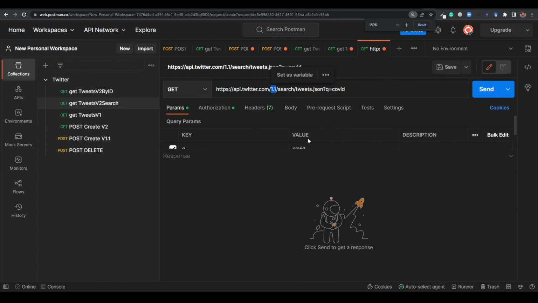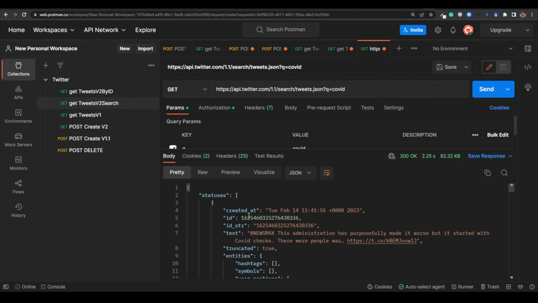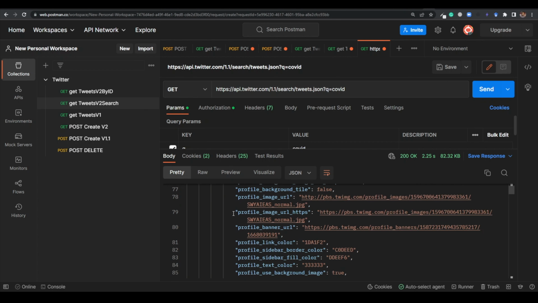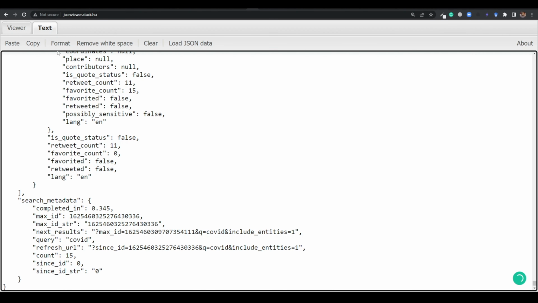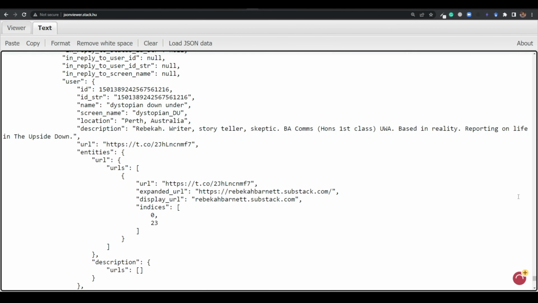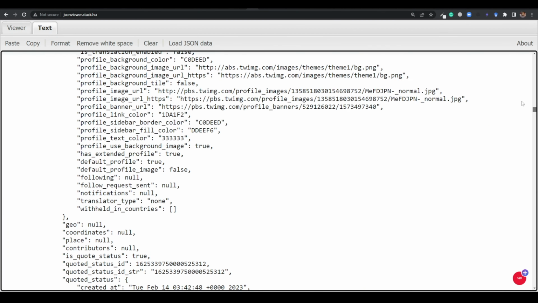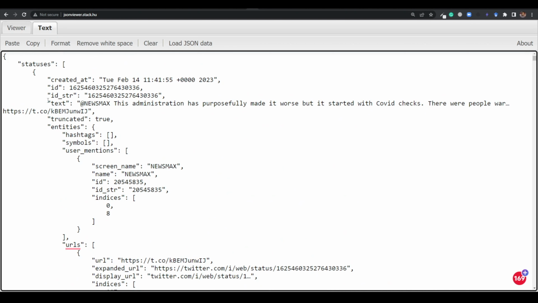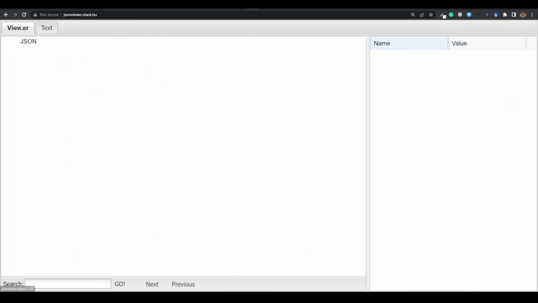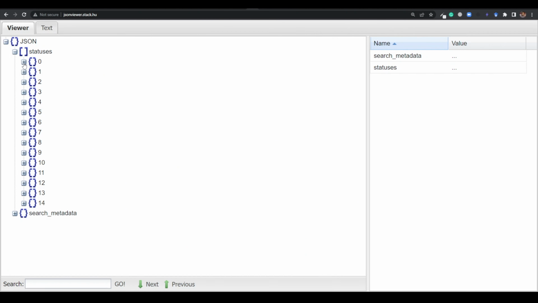Just see this. I will send the request from here, and I am getting something. See, I have got something. I will copy the data from that place to this. So this is the data I'm getting. See how much data I'm getting using v1.1. There is status and all these things. Data will be inside that, so it's okay.